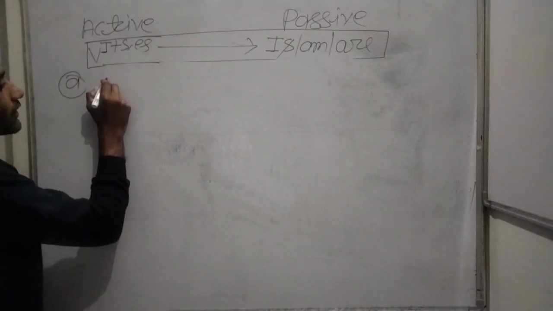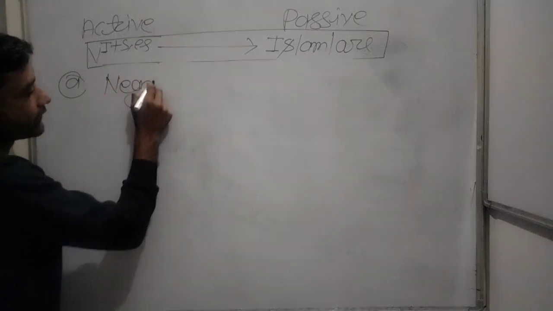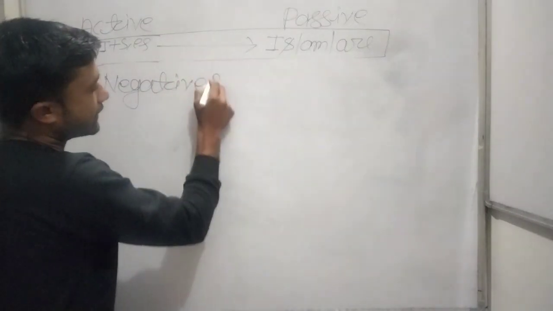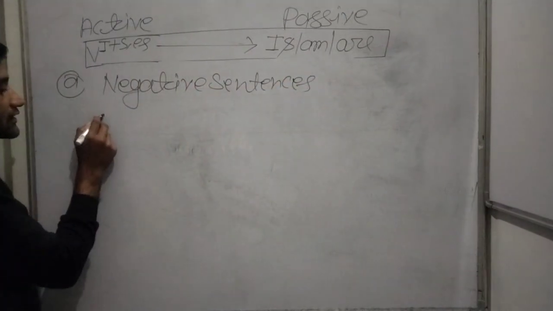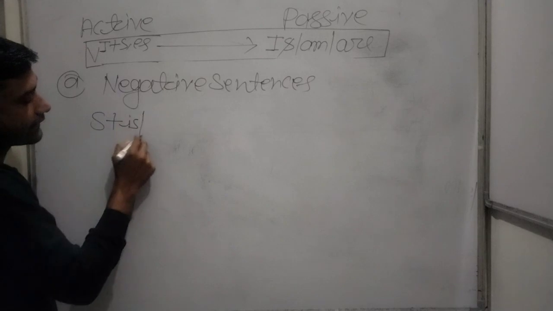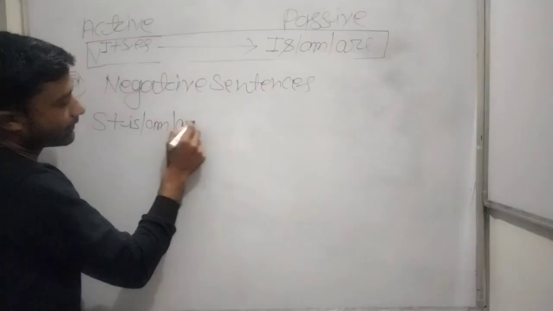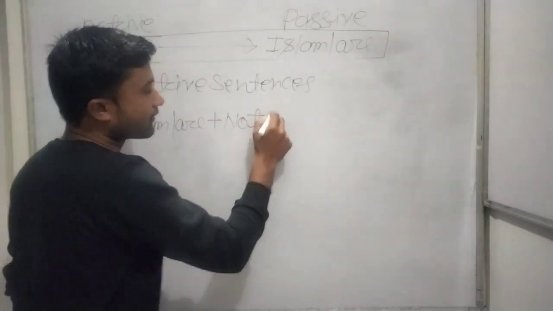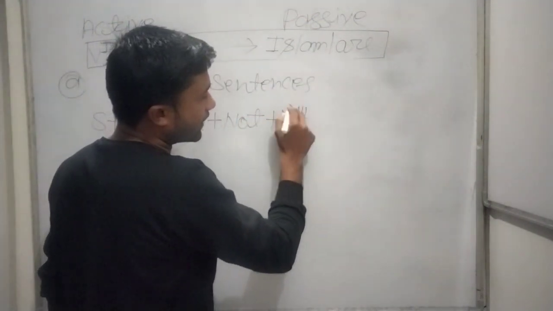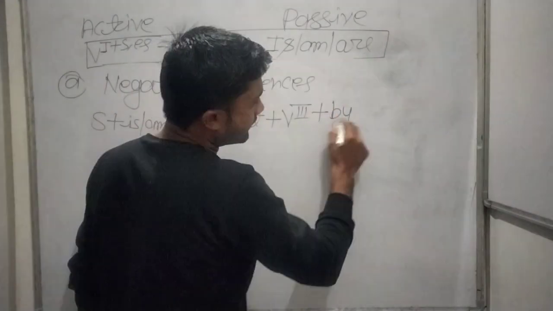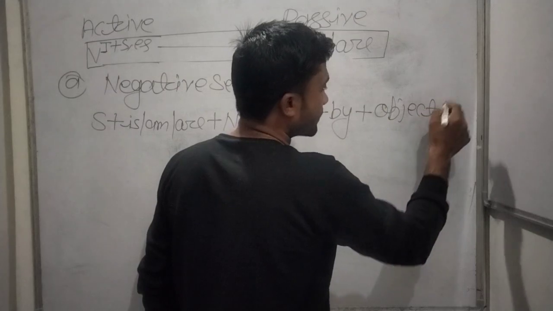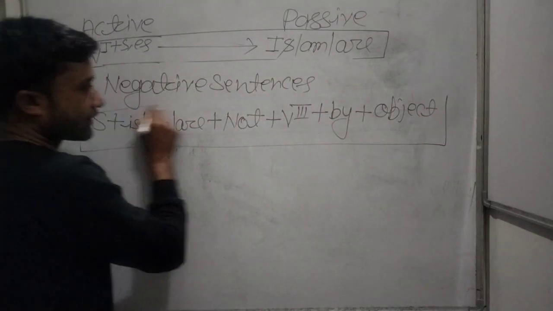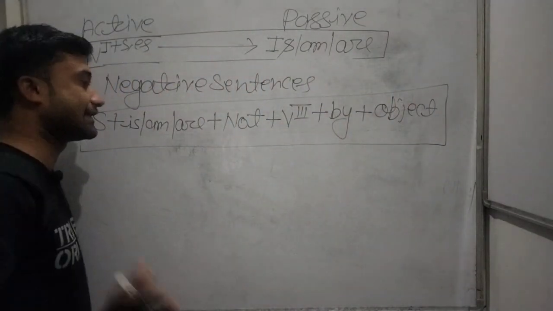First of all, we have to write negative sentences. The structure is: subject, plus the helping verb, plus not, plus the third form of the verb, plus by, plus object. By the help of it you can make any sentences.